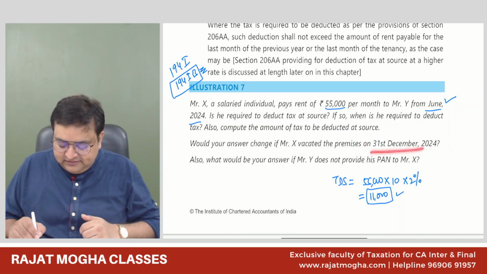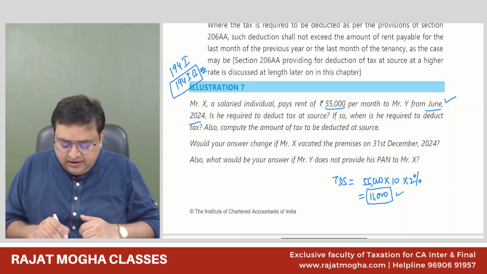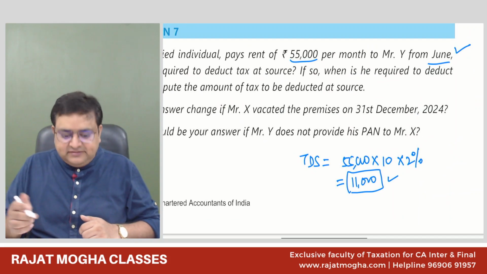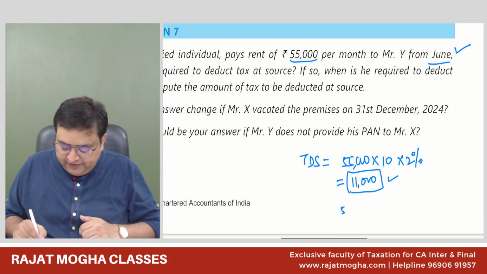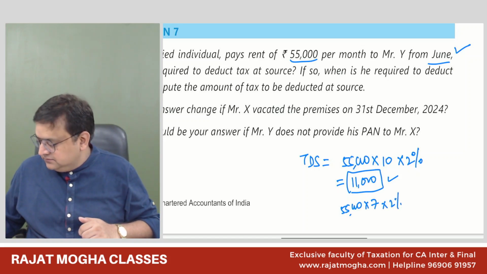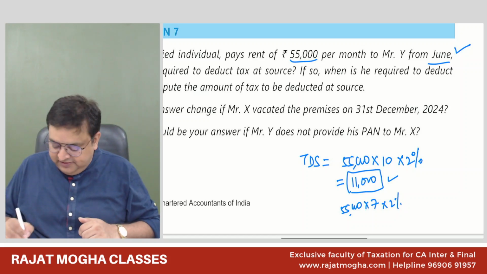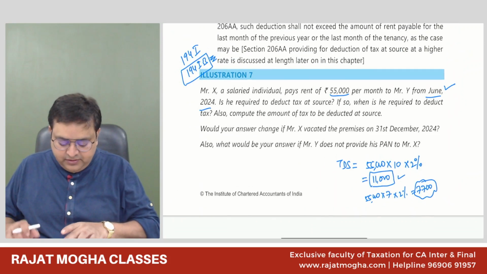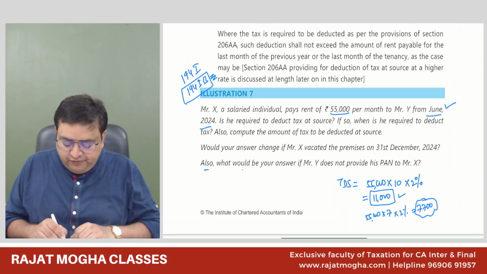So in this case, when is he required? December. Compute the amount to be deducted. So in this case, from June till December, it would be 55,000 into 7 into 2%. 7,700, sir. 7,700. Are you all okay with this? Correct?